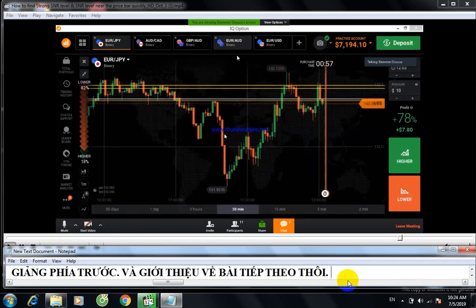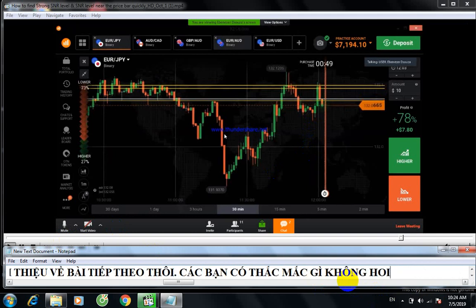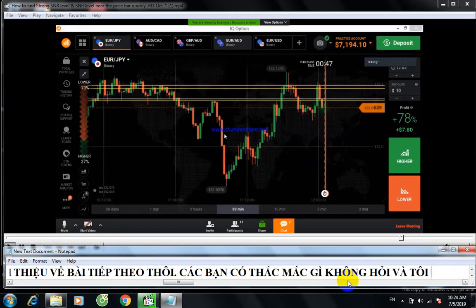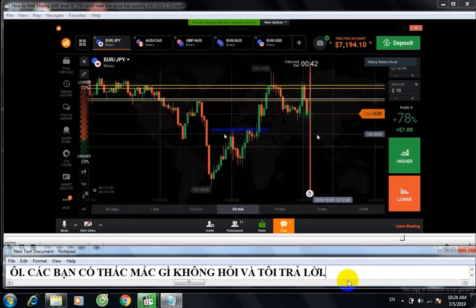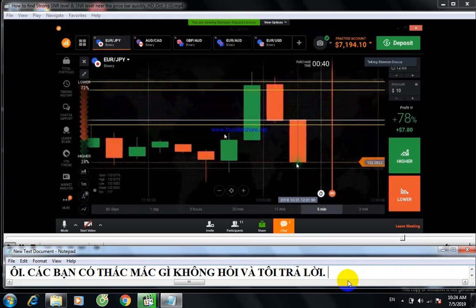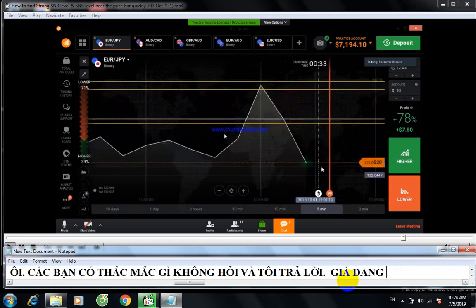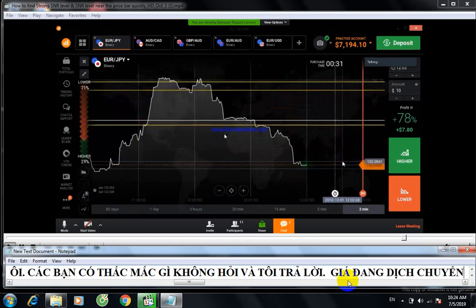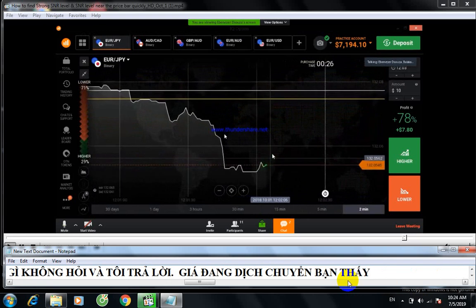What is meant by price action? I don't know the exact meaning. Price action is nothing but price movement. The price is moving like this, right? You can see the price is moving up and down like this.